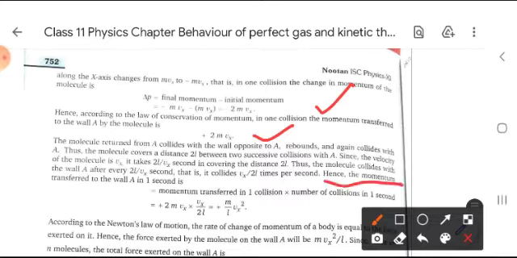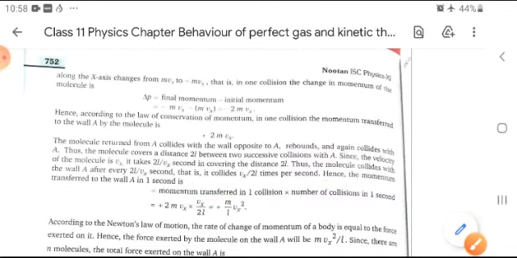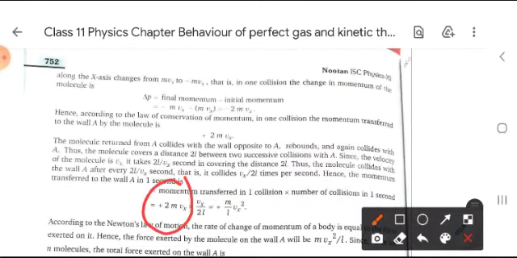Hence the momentum transferred to the wall A in 1 second can be calculated as momentum transferred in one collision times the number of collisions in 1 second. So we get it by multiplying 2mvx by vx upon 2l, because between one collision and the next the molecule travels 2l distance. So we get m upon l vx square.